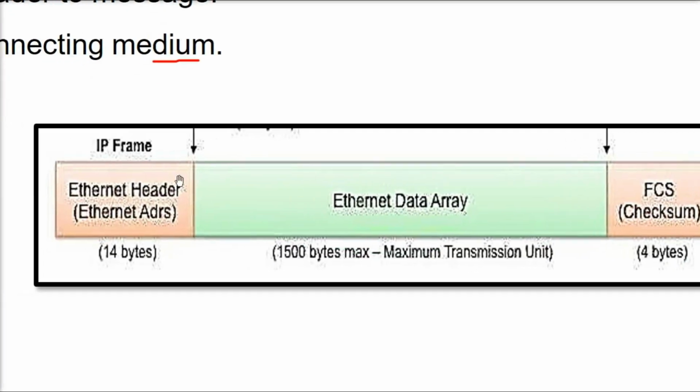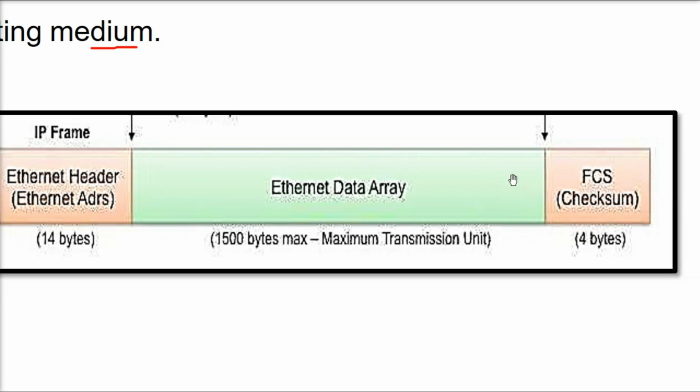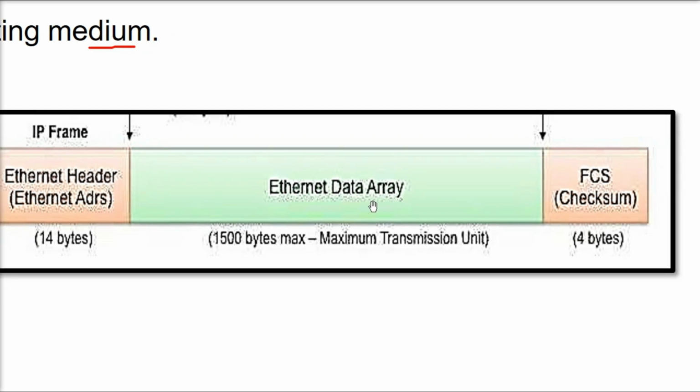This is the frame, and here we have the Ethernet address, which is 14 bytes. Then we have the Ethernet data array, that is the actual content. Maximum size is 1500 bytes. This is the maximum transmission unit, along with some checksum. Checksum is for error control. This is 4 bytes.